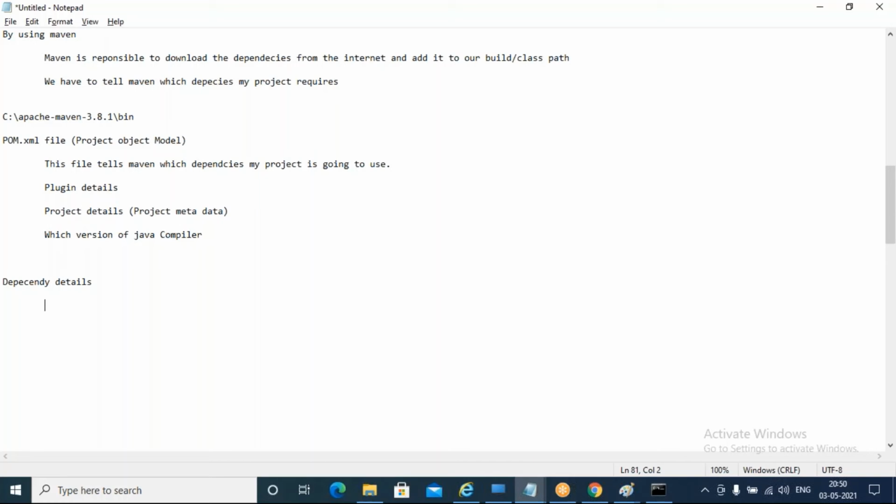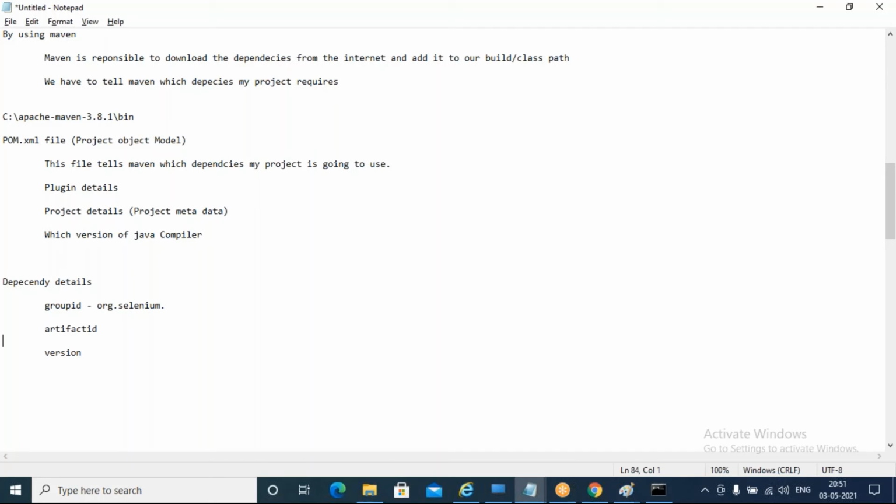Because of that reason, we have group ID, artifact ID, and version. Group ID is like your package names, like com.org, or for Selenium it will be org.seleniumhq.